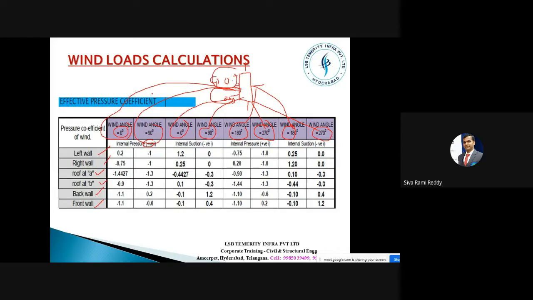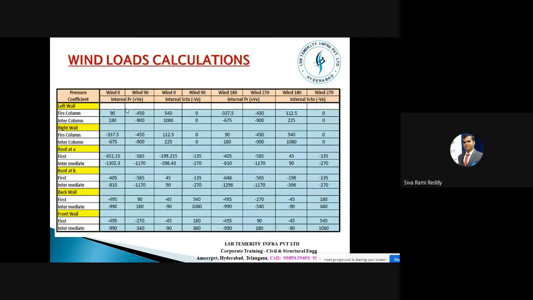Now once I have got all these factors, I can use them and multiply with the pressure and area to get the force. Yeah, this is the table. Finally, we have arrived. What we are discussing is how to calculate the wind loads on this structure. See here, from this table we are getting all this force and we can apply it on this structure.